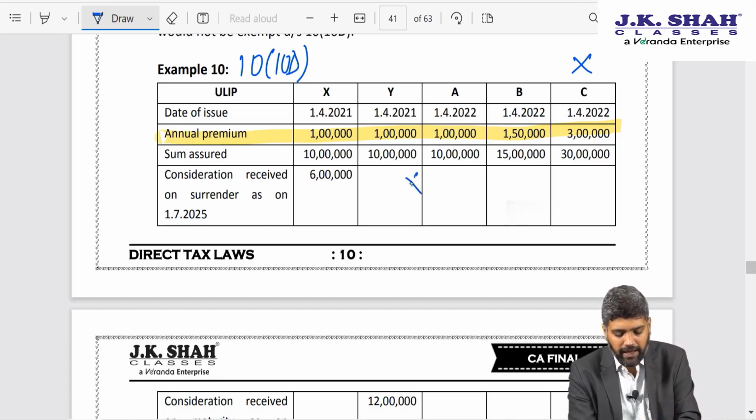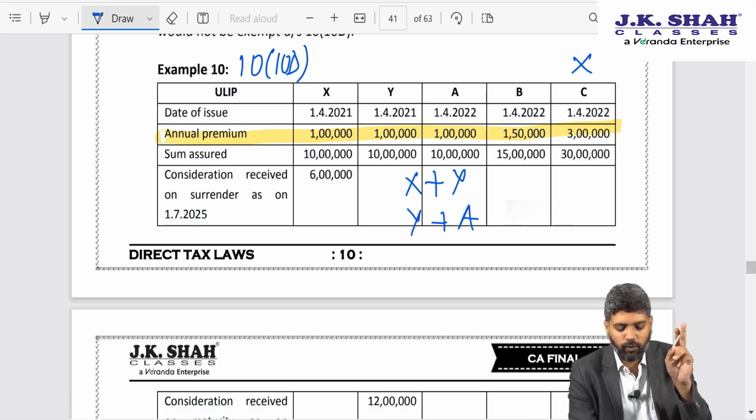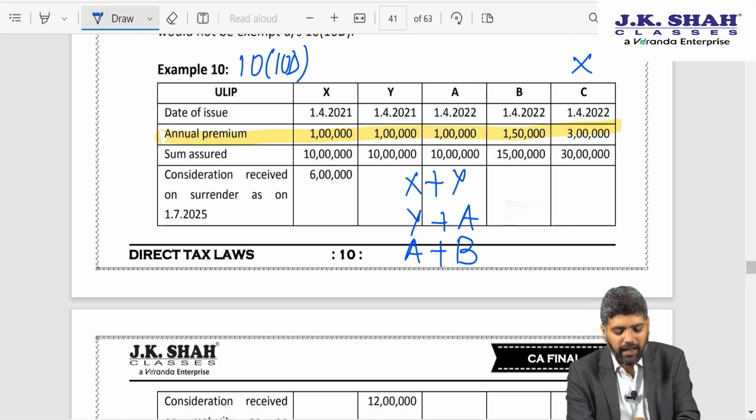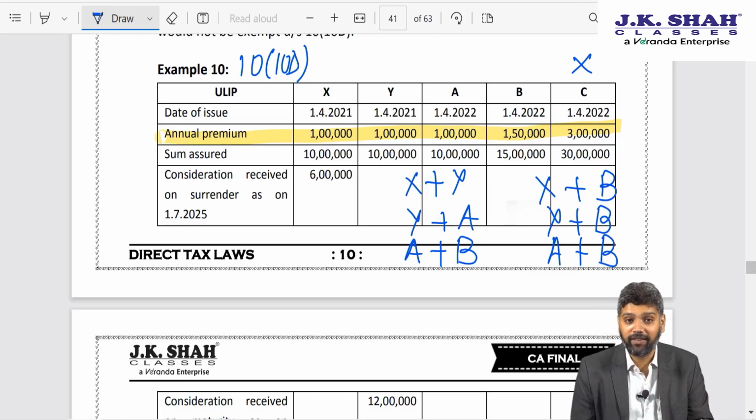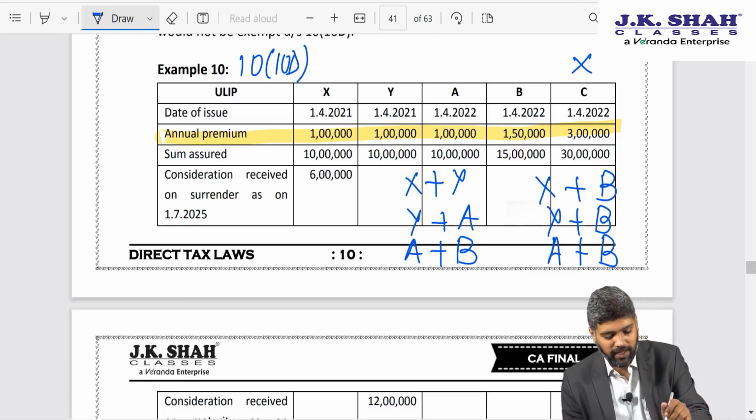So that can be either X plus Y or Y plus A. X plus Y annual premium will be 2 lakhs, Y plus A annual premium will be 2 lakhs, or A plus B, or then it can be even X plus B or Y plus B or A plus B. Now the question arises, 6 combinations possible. Am I repeating anyone? Yes, A plus B I am repeating. So 5 combinations possible.